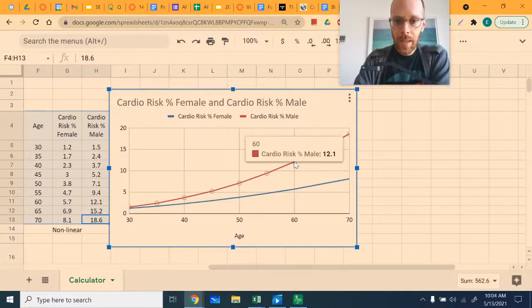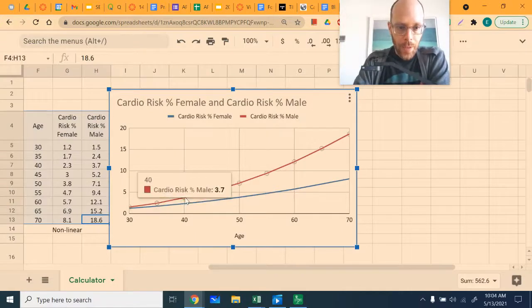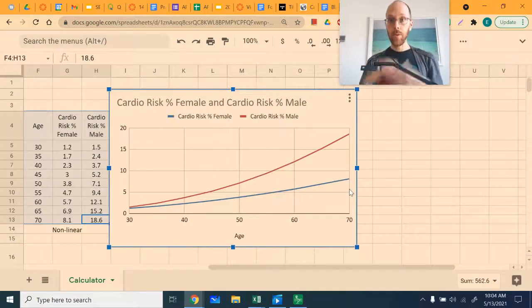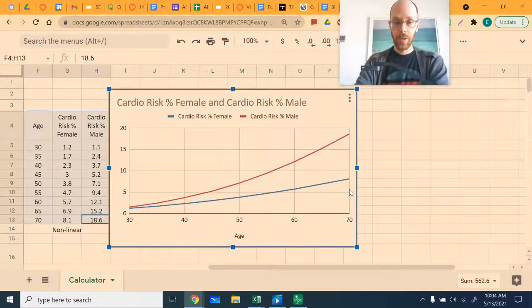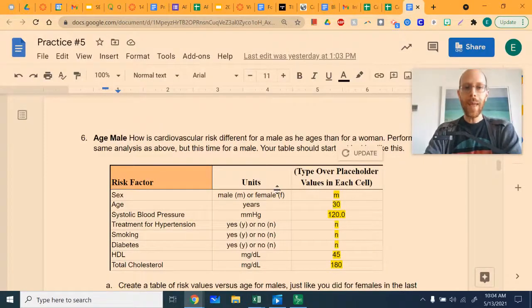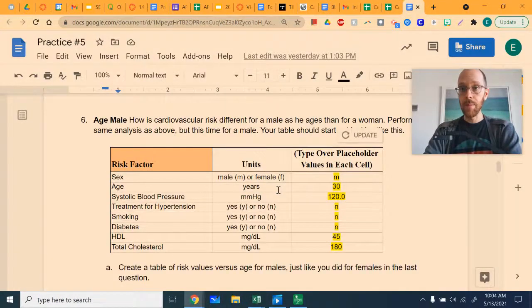And so you can see that the difference in risk at age 40 is, what is that, about 1.5%, whereas by the time we get to age 70, the difference in risk is over 10%. Okay, so not only are males at a higher risk, but as they age, the risk is growing faster than it is for females. All right, so I hope that gets you going on how to complete this assignment, and the rest of it is yours to do.